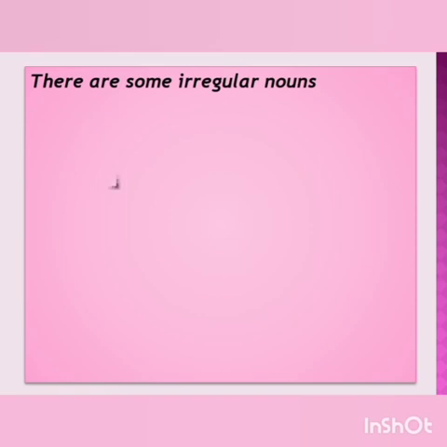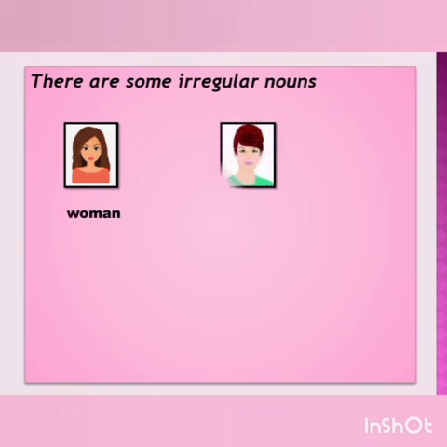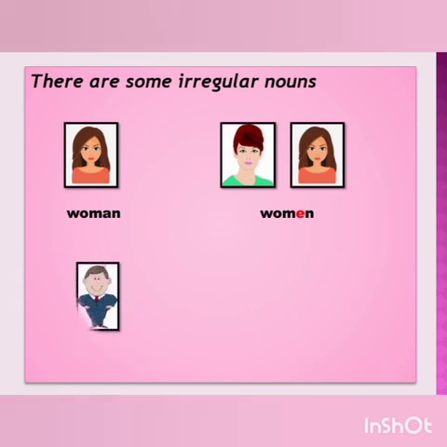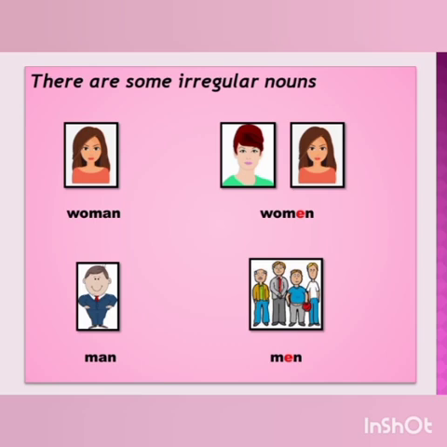There are some irregular nouns. Let us see different examples. This is a picture of one woman and these are women, as they are more than one. One man, so many men.